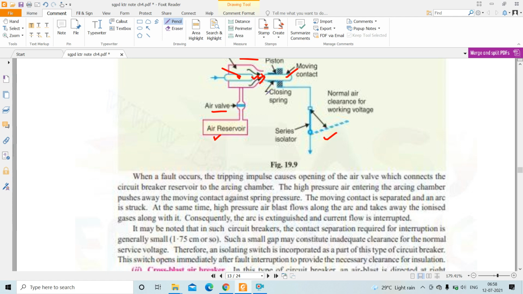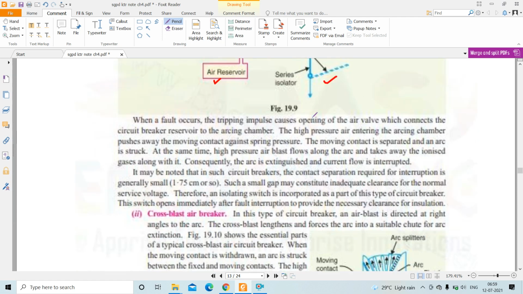So when there is a fault interruption, after that this isolator switch, this series isolator, is opened to give the necessary clearance for insulation. When this series isolator is opened, this circuit breaker portion is completely isolated from the rest of the system, and this provides complete clearance for insulation purposes.